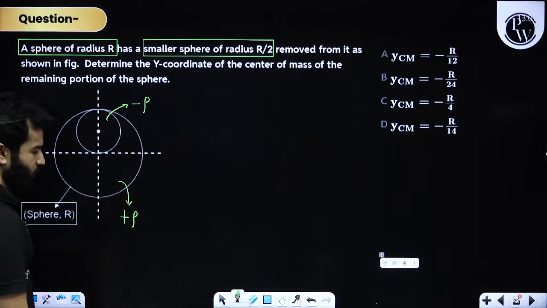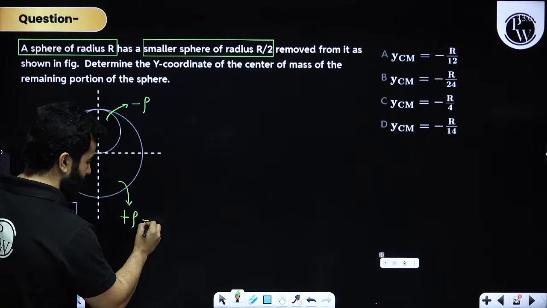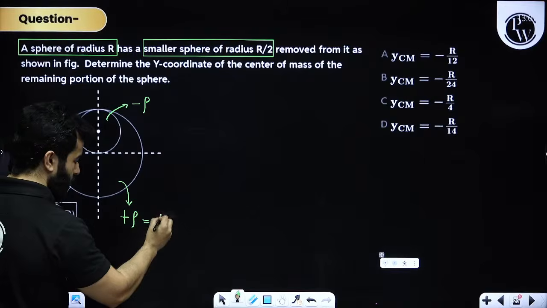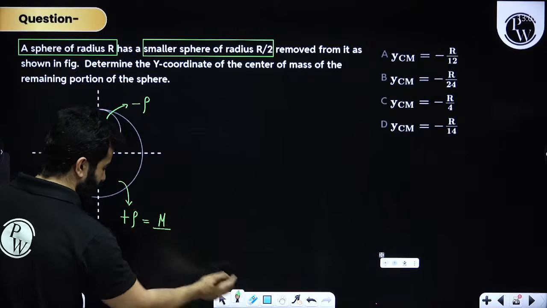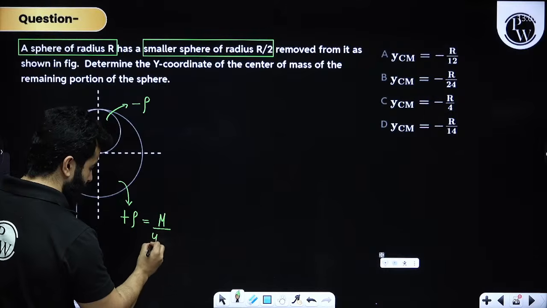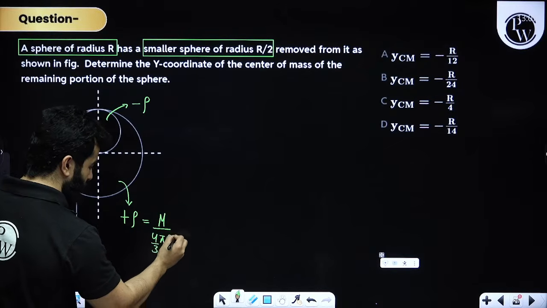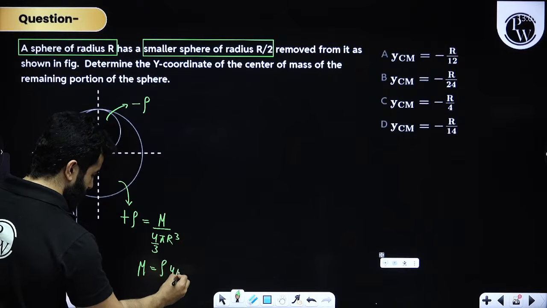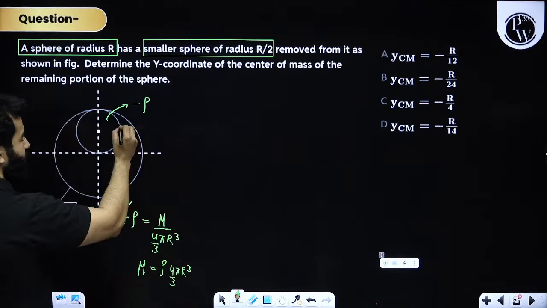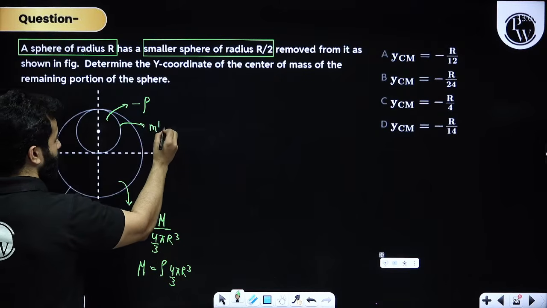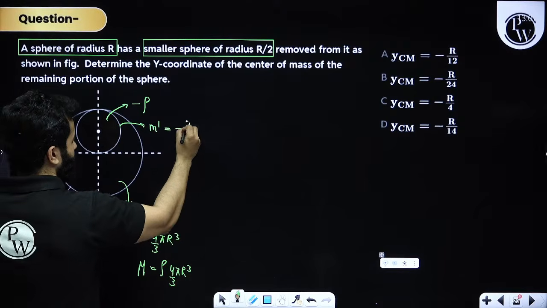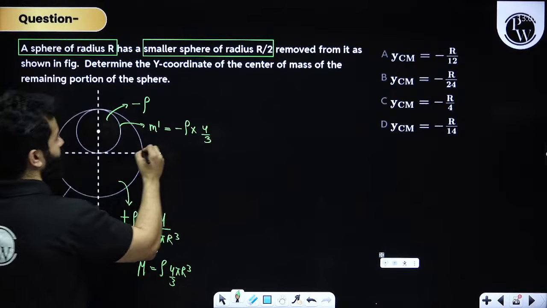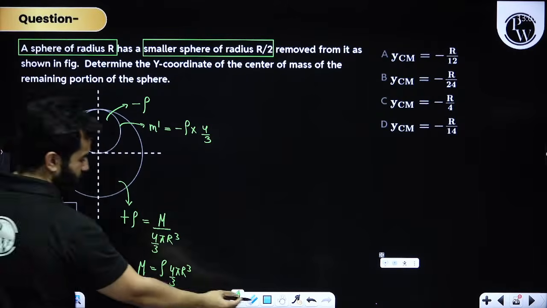It is a hypothetical concept. And they themselves have said that I can assume the mass as m. So mass is m, and I can write density as mass divided by volume, 4 by 3 pi r cube. Also I can write mass as density into 4 by 3 pi r cube. That means this m dash will become negative density times 4 by 3 pi, and now please understand the radius is actually r by 2.